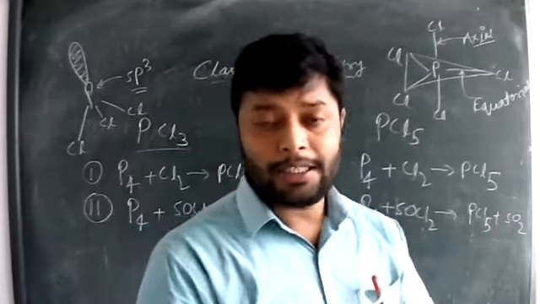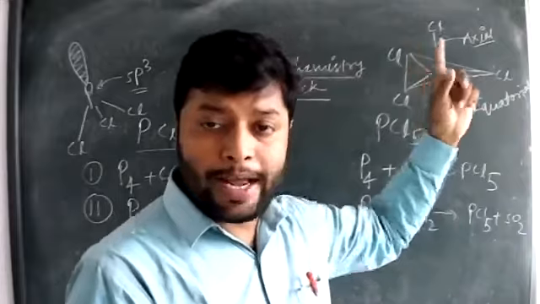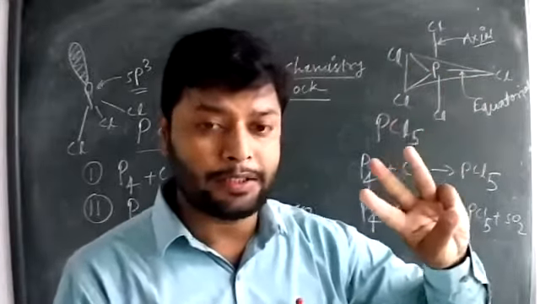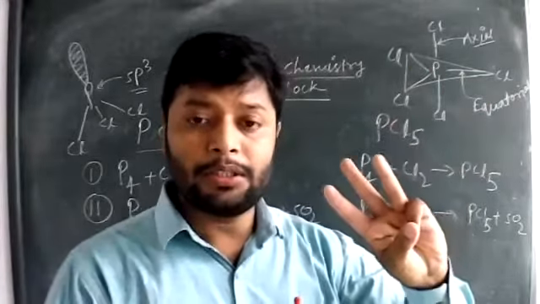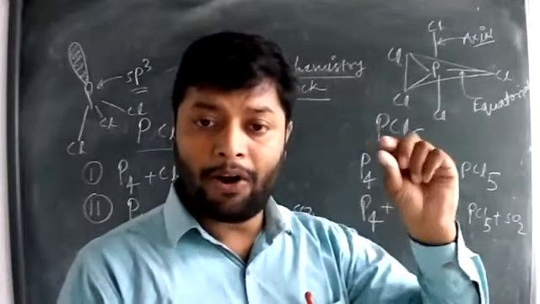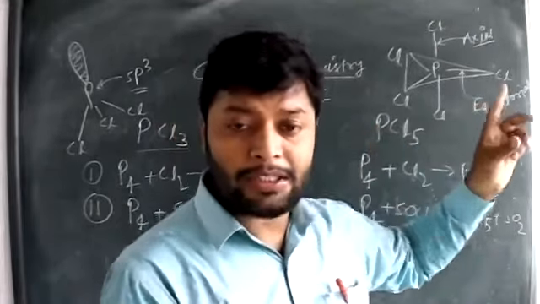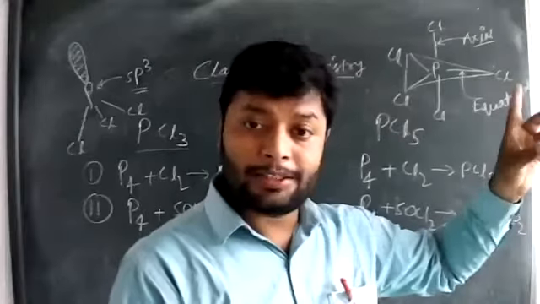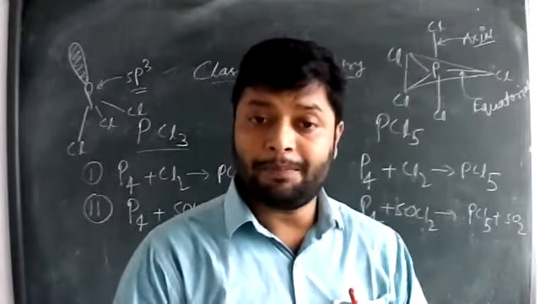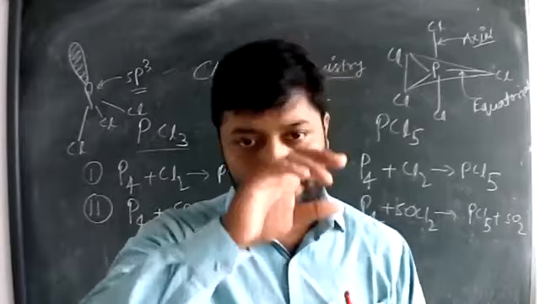So in PCl5, the 2 axial bonds will be less stable than the 3 equatorial bonds. Bond lengths are greater in the axial position, and stability is also lower. That is an important question from this topic.